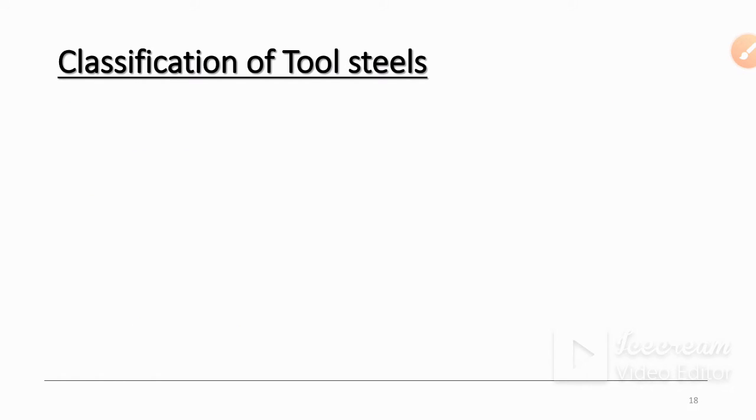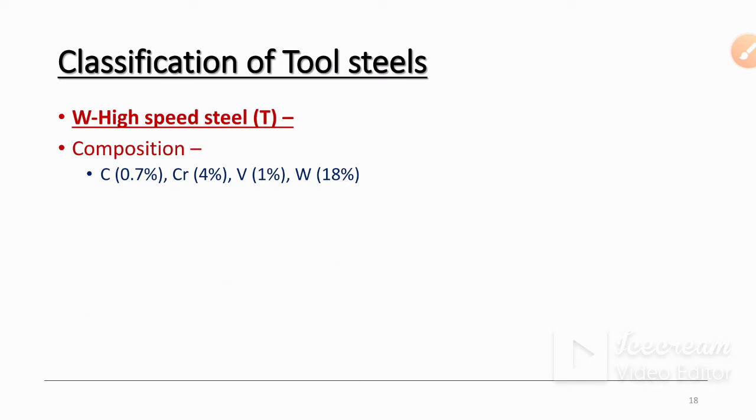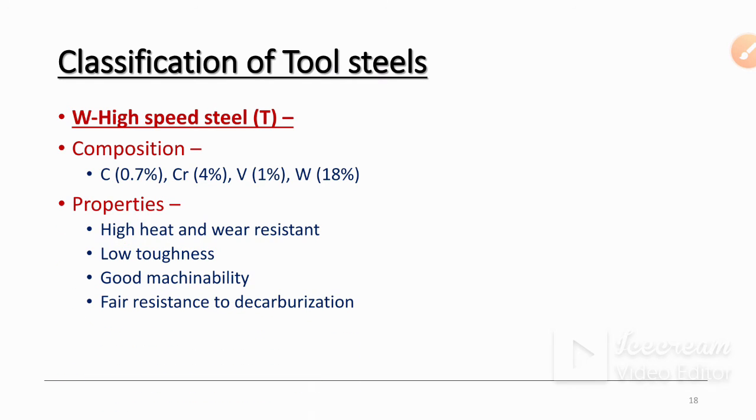Then classification of tool steels. So first one is W high speed steels. W means tungsten. High tungsten speed steels. The composition of W high speed steels are carbon 0.7%, then chromium 4%, vanadium 1% and tungsten 18%. Then properties of high tungsten speed steels are high heat and wear resistance.